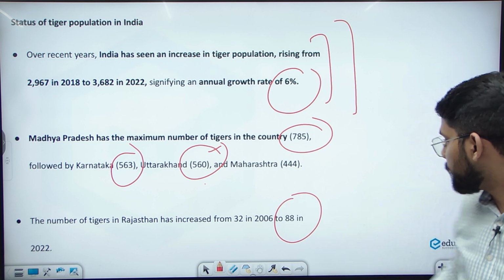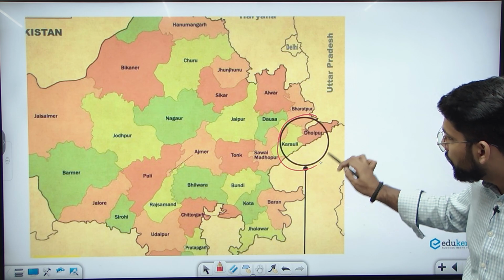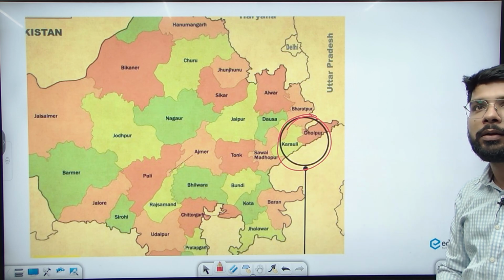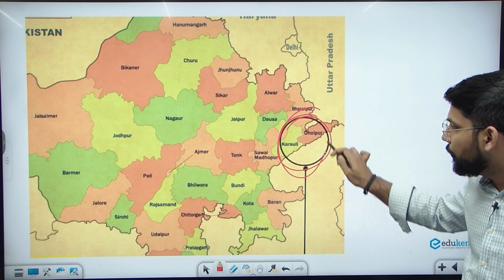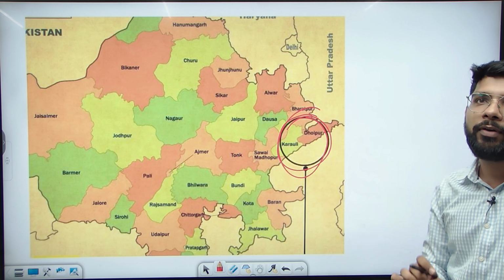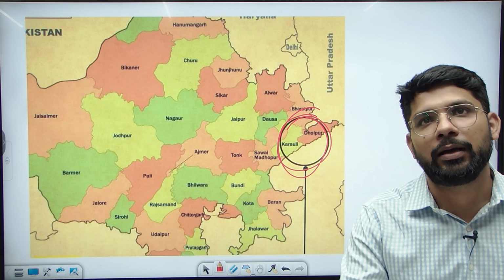Okay. Now let's see in the map. This is the Dholpur Tiger Reserve in eastern Rajasthan, we can see, and this is the 5th notified tiger reserve by the state government of Rajasthan.